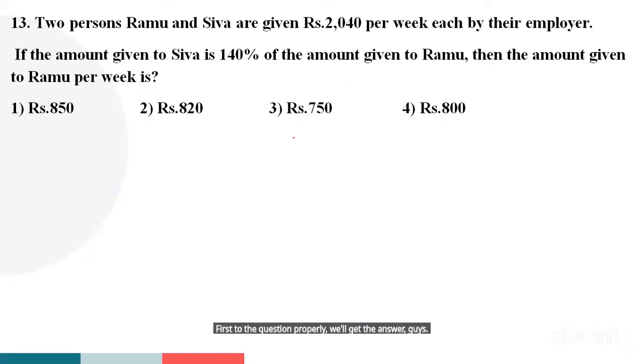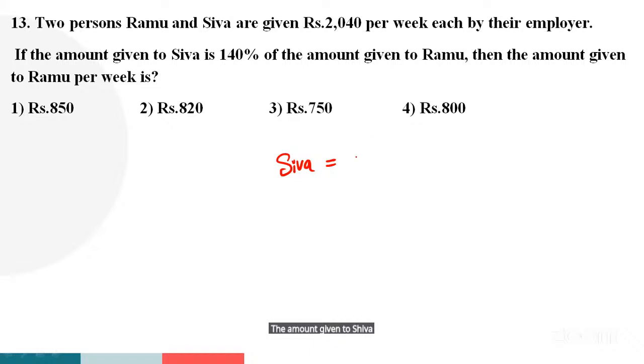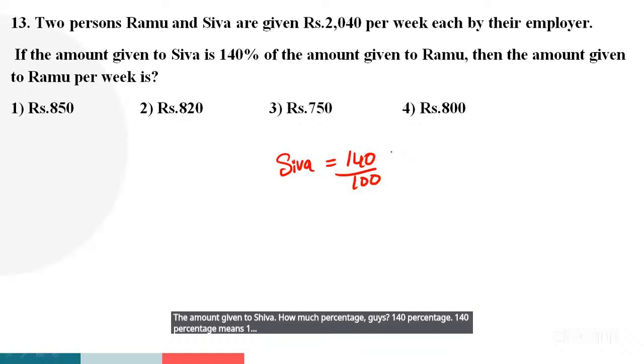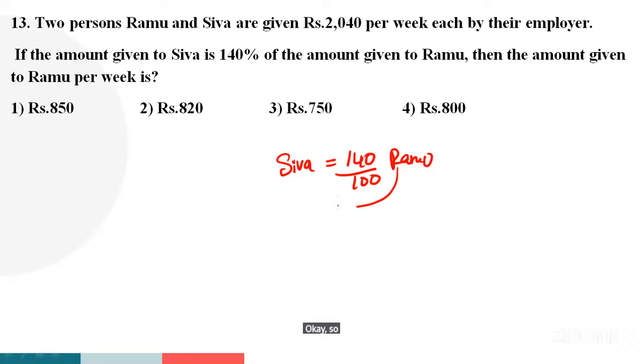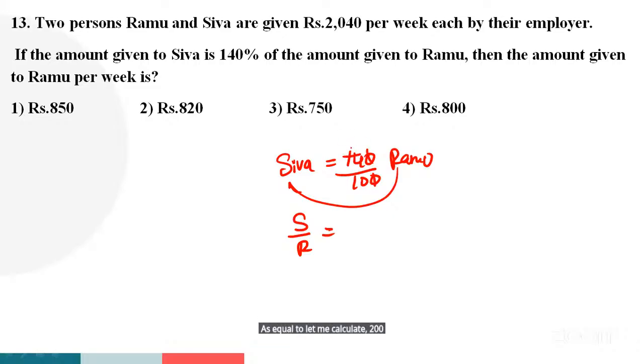Two persons, Ramu and Shiva, were given 2,040 rupees per week each by their employer. If the amount given to Shiva is 140% of Ramu's, then how much percentage, guys? 140%, means 140 by 100 of Ram. So Shiva by Ram is equal to, let me calculate, 2 0 0 0 cancel. So 2 7s are 14 and 2 5s are 10, so 7 by 5.